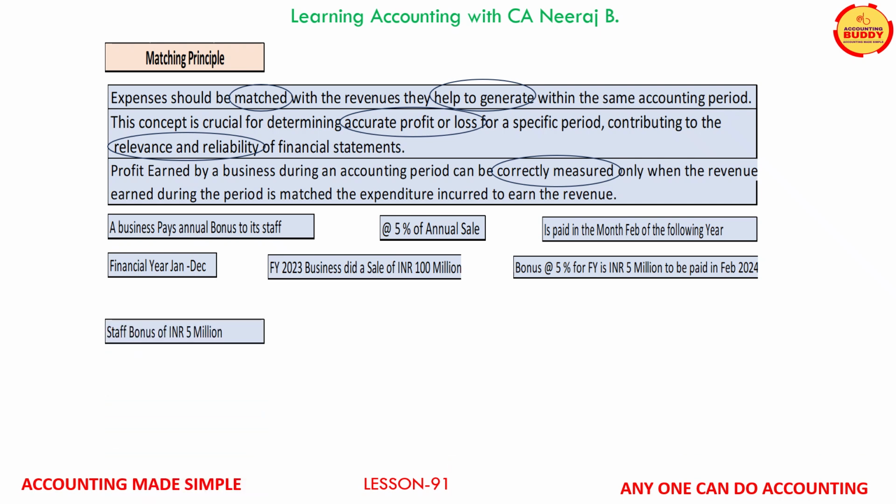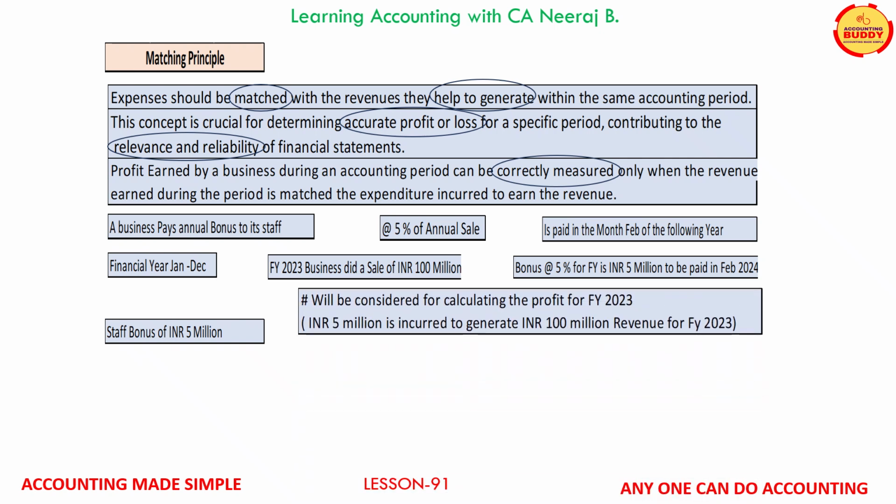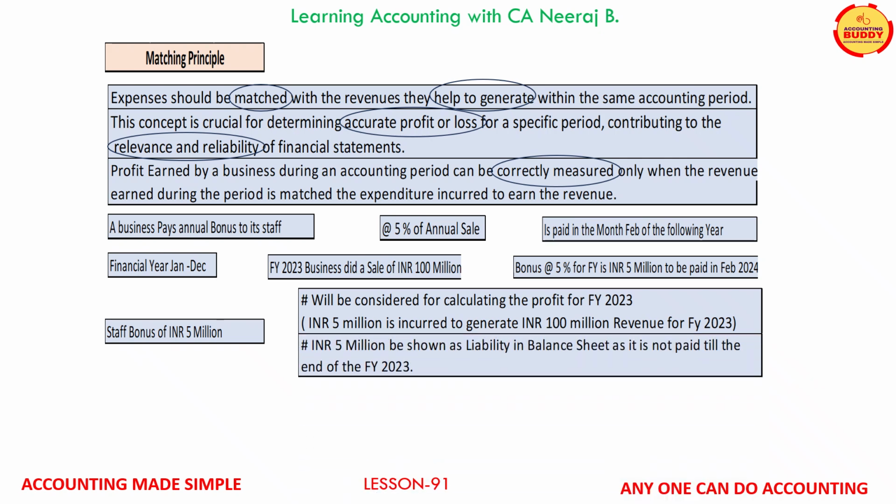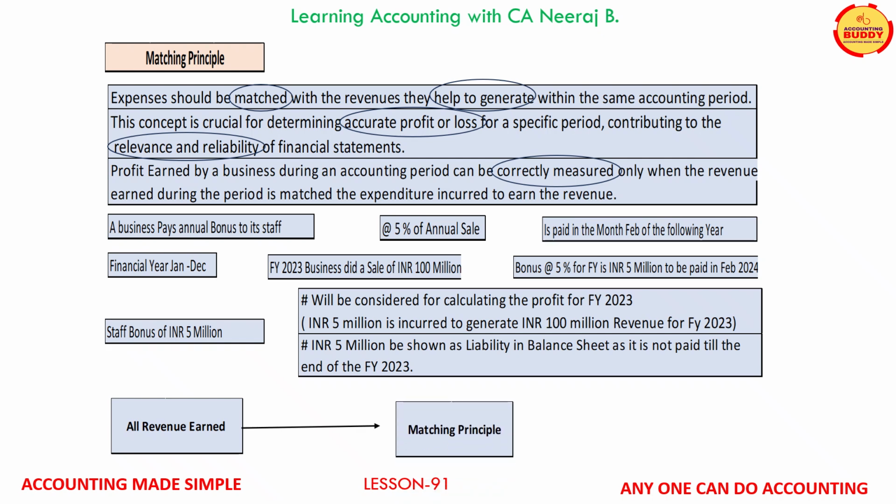Now this bonus of INR 5 million will be considered for calculating the profit for the financial year 23. Hope you know why. Yes, because INR 5 million bonus is also incurred to generate the revenue of INR 100 million. INR 5 million will be shown as liability in the balance sheet as it is not paid. Therefore, always remember, all the revenue earned should always be matched with the expenses incurred to earn those revenues.